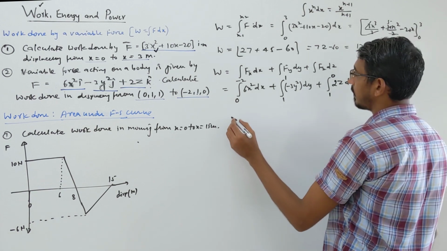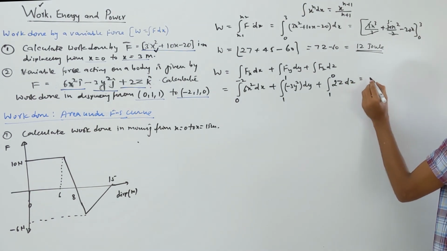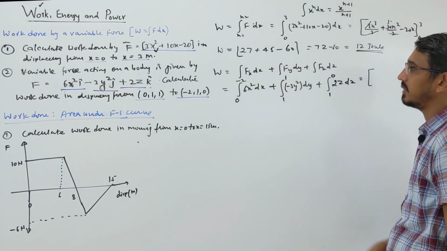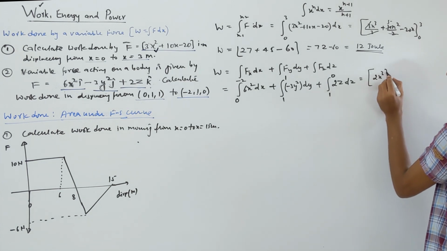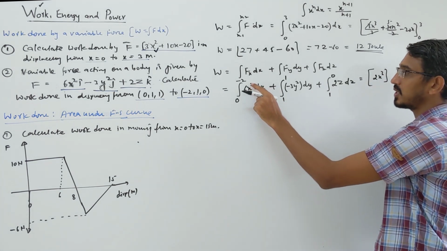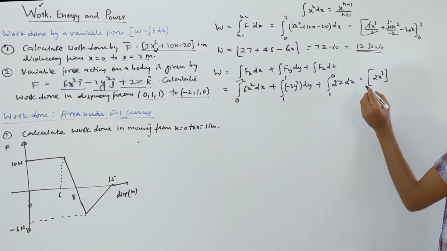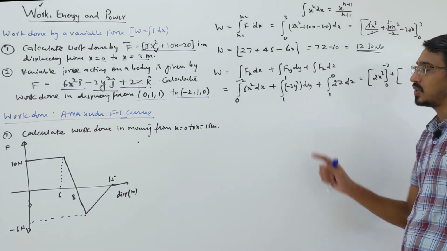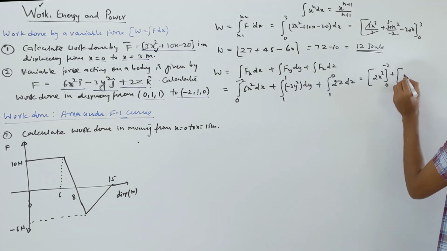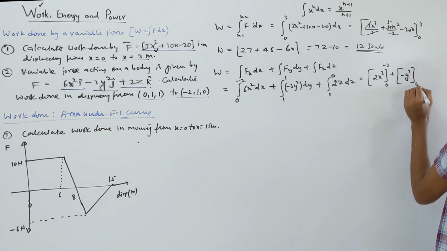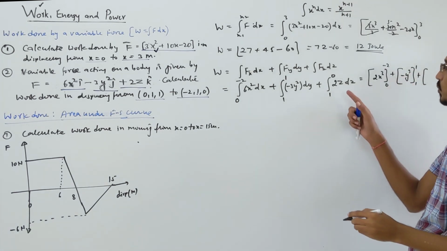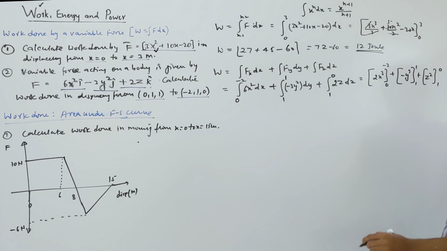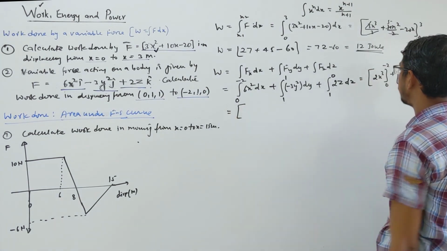Okay, when you integrate this, what will you get? I'm doing on this side. So 6x square, that becomes 6x cube by 3, that becomes simply 2x cube, correct? 6x square, x cube by 3, 3 get cancelled here, okay. Limit is given 0 to minus 2, I put in the next step. Okay, 3y square, so it becomes 3y cube by 3, so that becomes simply minus y cube and 1 to 1, plus 2z, that becomes 2z square by 2, that becomes simply z square 1 to 0. So when you put all these values, what we will get is this.